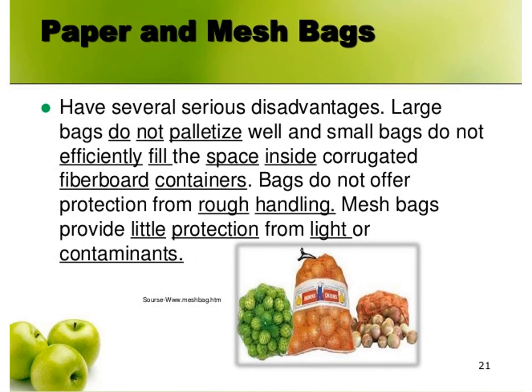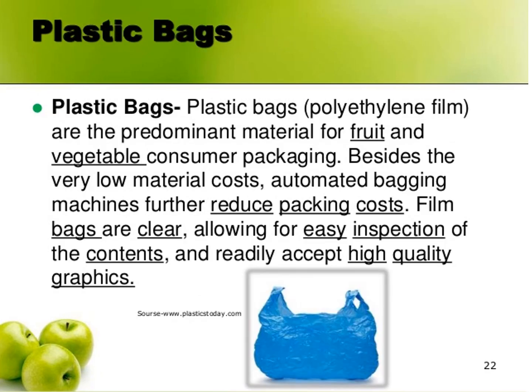In this picture you can see these mesh bags which are used for the packaging of the onion, then your lemon, citrus. The next is the plastic bags. The plastic bags, made from polyethylene film, are a prominent material used for the packaging of fruits and vegetables, because it is very low in cost. Then we can use it again, that means it is reusable.